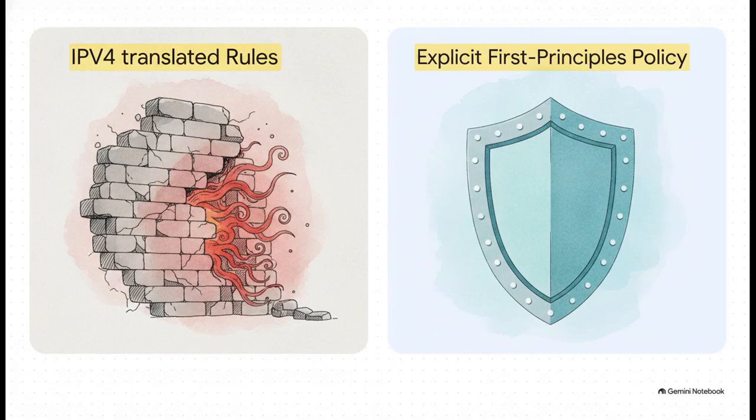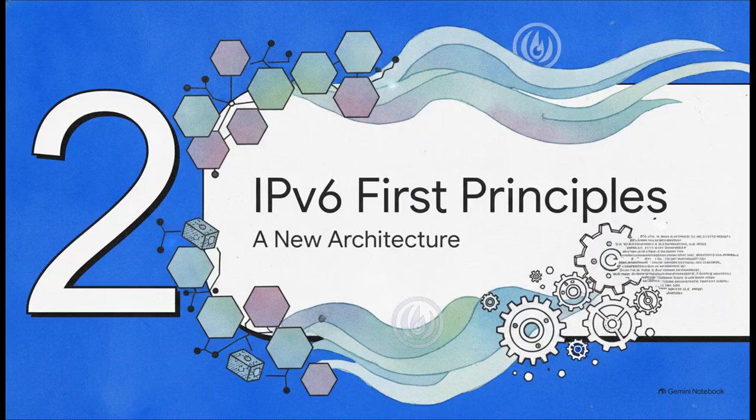On the other hand, building an explicit first principles policy is the mandatory standard for IPv6 security. You absolutely must explicitly construct your policies based on how IPv6 actually behaves on the wire. We really have to aggressively dispel the myth that a simple copy-paste of your legacy rules is any kind of acceptable security strategy.